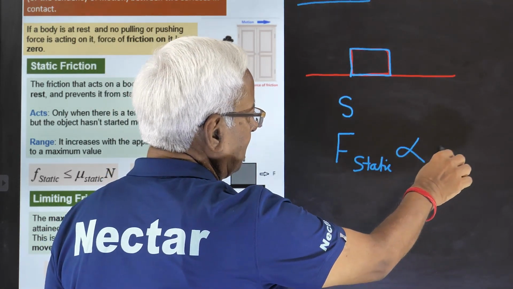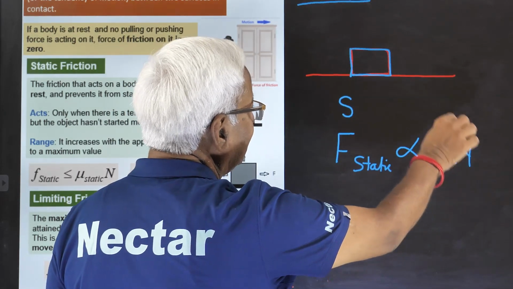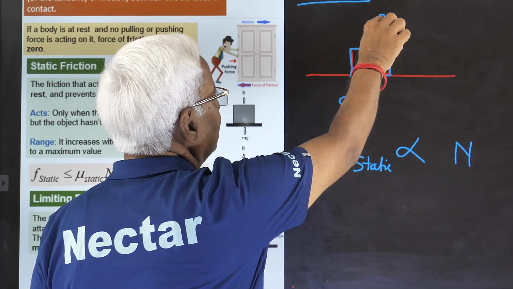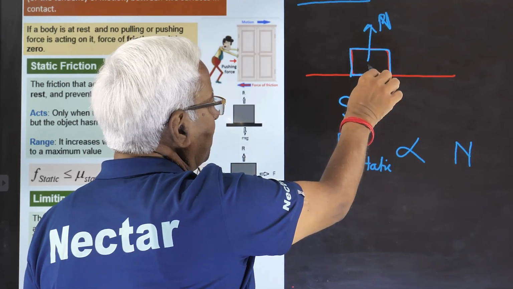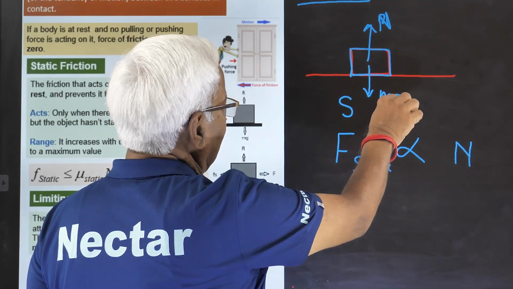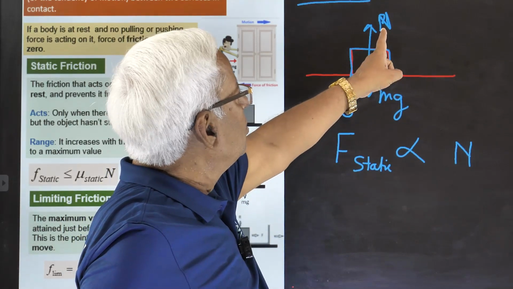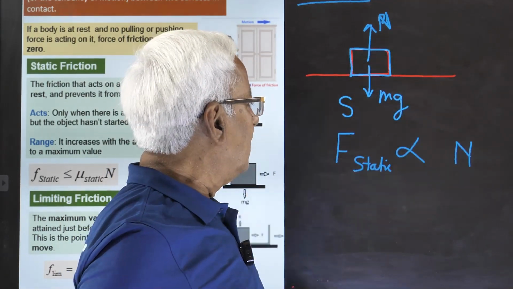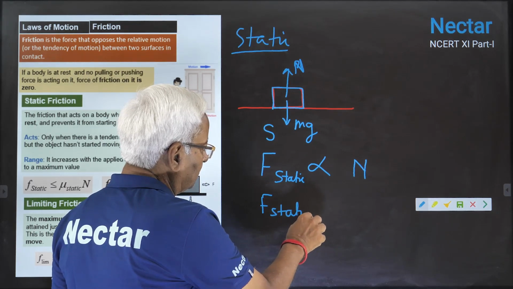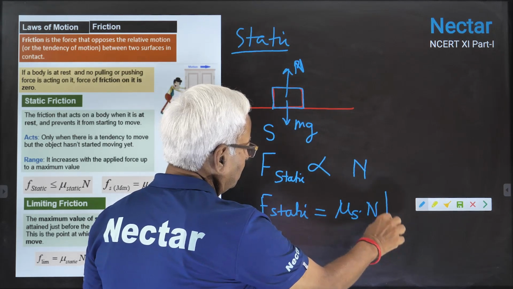This will be proportional to N. What is N? N is the reaction on the body. Its weight will act downward, mg, and N, this is upward. Sometimes it is also shown by the letter capital R. This F static becomes equal to mu s into N.